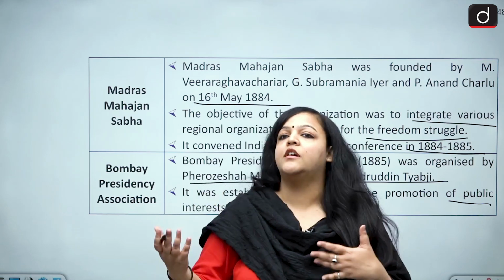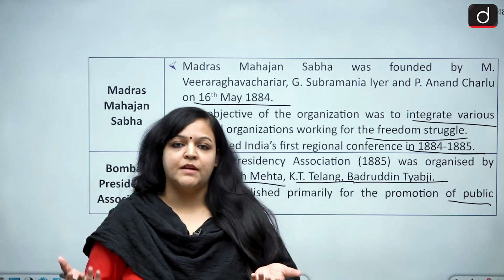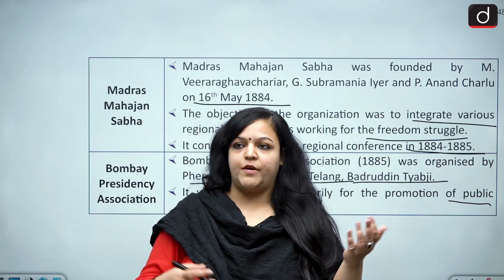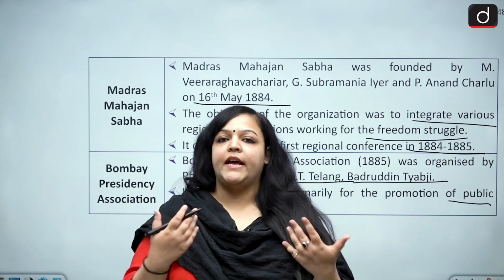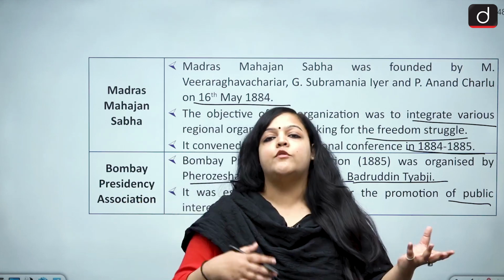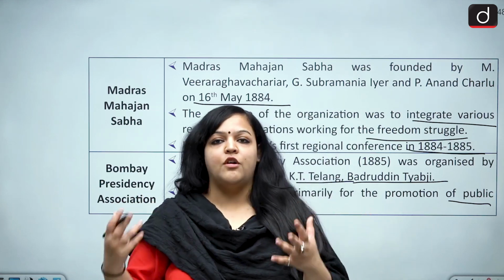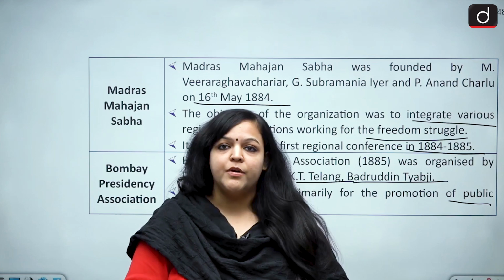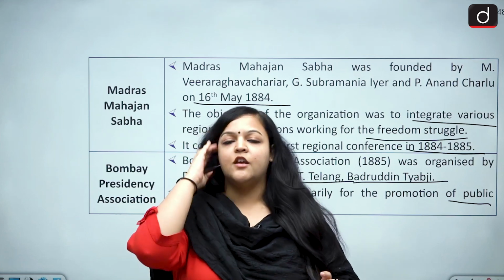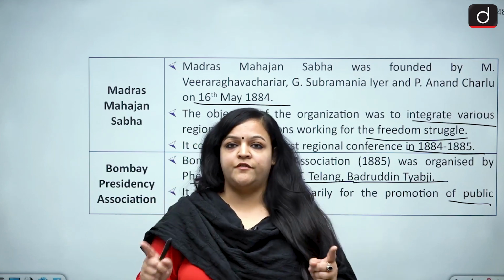Some were just depicting the zamindar, some were talking about political questions. They were not talking about a pan-India nationalism. I think that was the major drawback which ultimately resulted in the rise of the Indian National Congress in 1885. So these are some of your important political associations from 1830 to 1885.